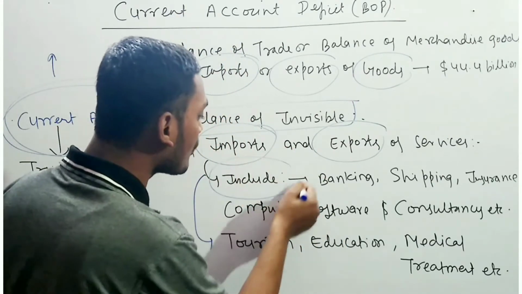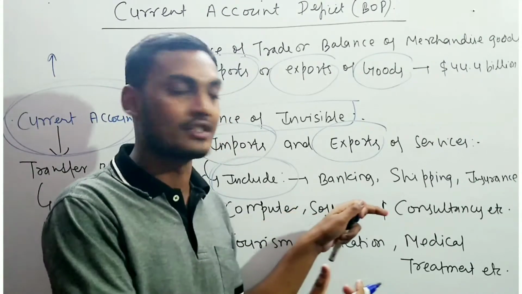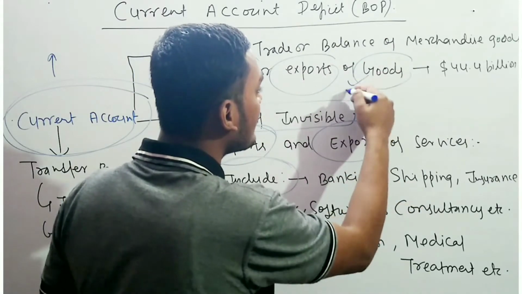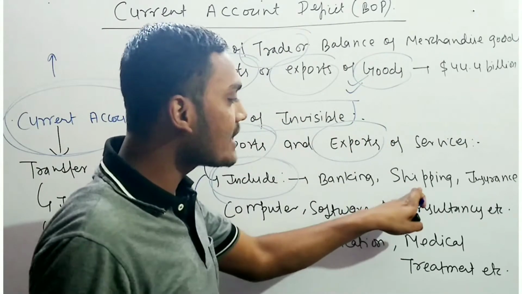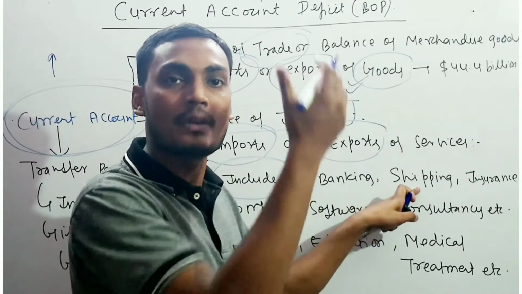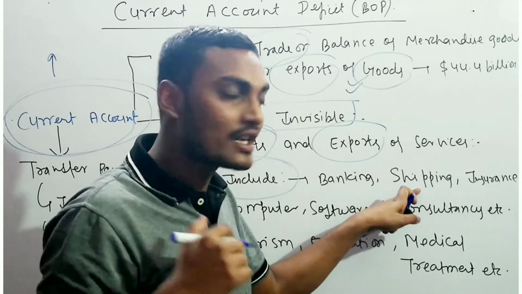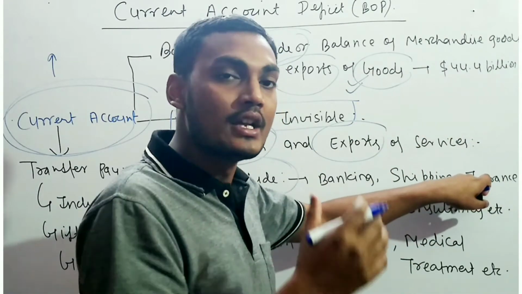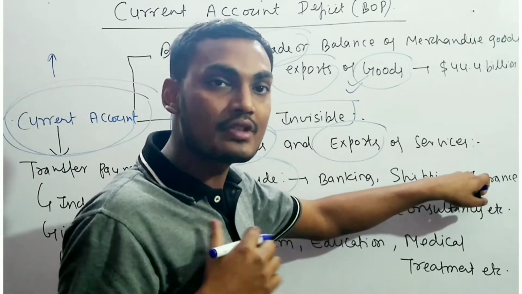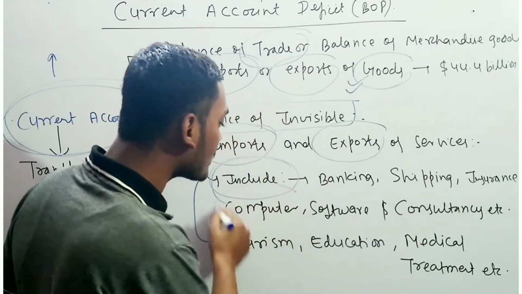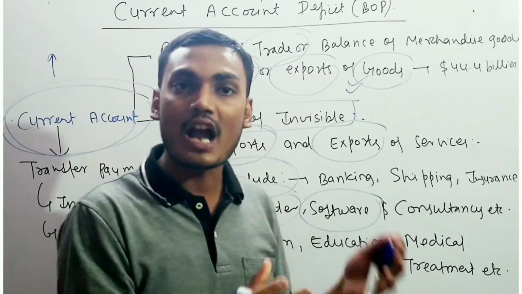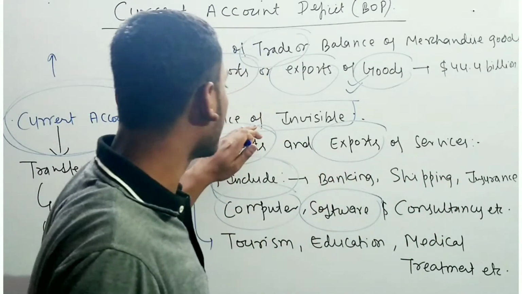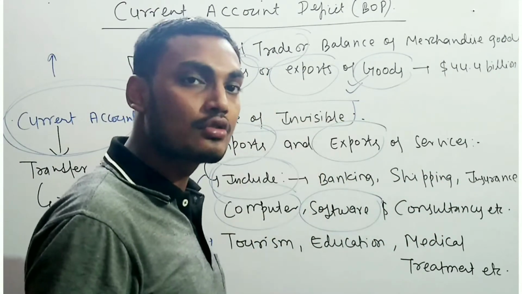If we talk about what it includes, basically the banking services. Shipping services: obviously there is shipping of goods, and the transaction of goods comes under the balance of trade, but here it is shipping of any kind, like Amazon shipping in a foreign country and selling in our country. We are also providing insurance services, and obviously some foreign company is providing insurance services in our country. Then there are computer services, software services, or any kind of consultancy services that any foreign country or we provide; these also come under the balance of invisibles.